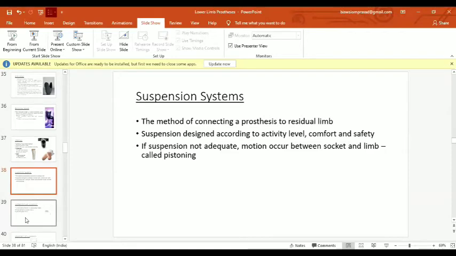So, suspension system. What is a suspension? Suspension is designed according to activity level, comfort, or safety to connect the prosthesis to the residual limb. If suspension is not adequate, then motion occurs between the socket and limb, called pistoning. So during the gait or the swing phase, the prosthesis may come off the limb. That's why we give a suspension system, and it also gives additional stability to the prosthesis.